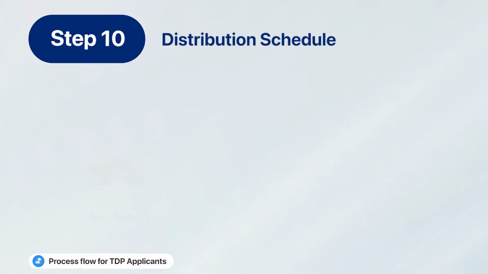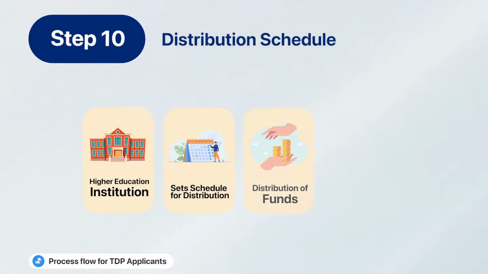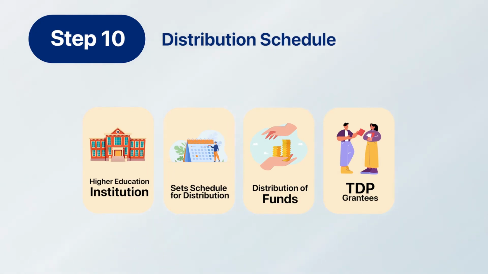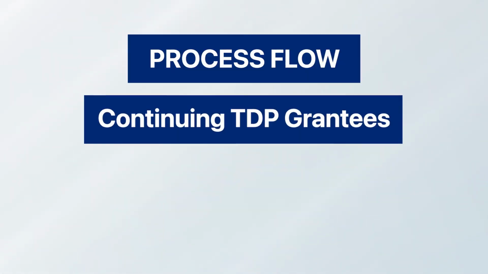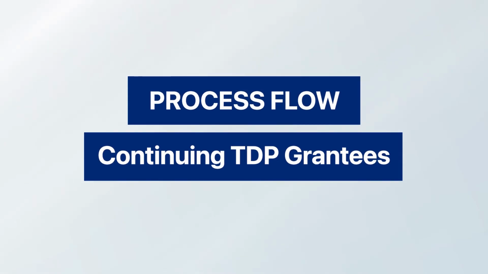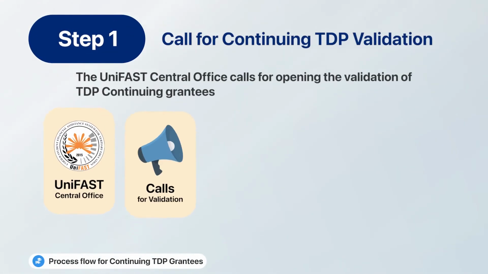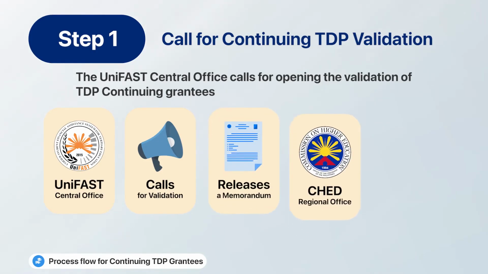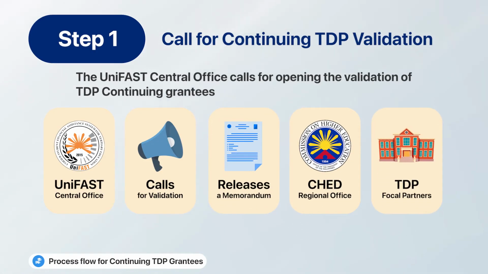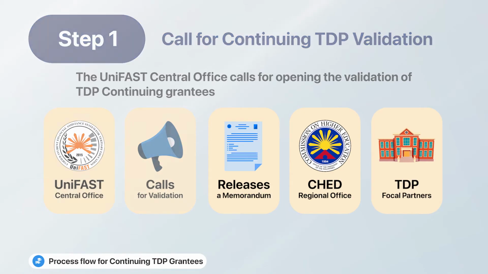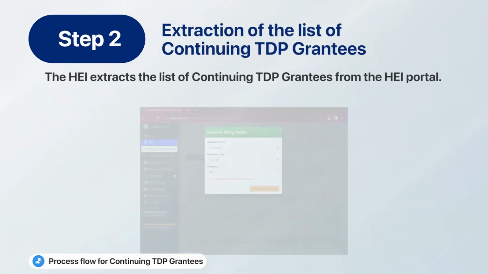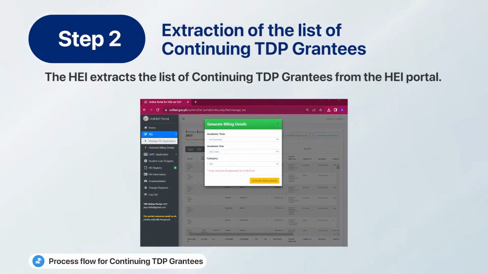Step 10. The HEI sets a distribution schedule and notifies the new TDP grantees that their subsidy is ready for claiming. Here's the rundown of the whole process of TDP for the continuing grantees. Step 1. The UniFAST Secretariat calls for validation of TDP continuing grantees. Step 2. The HEI extracts the list of continuing TDP grantees from the HEI portal.